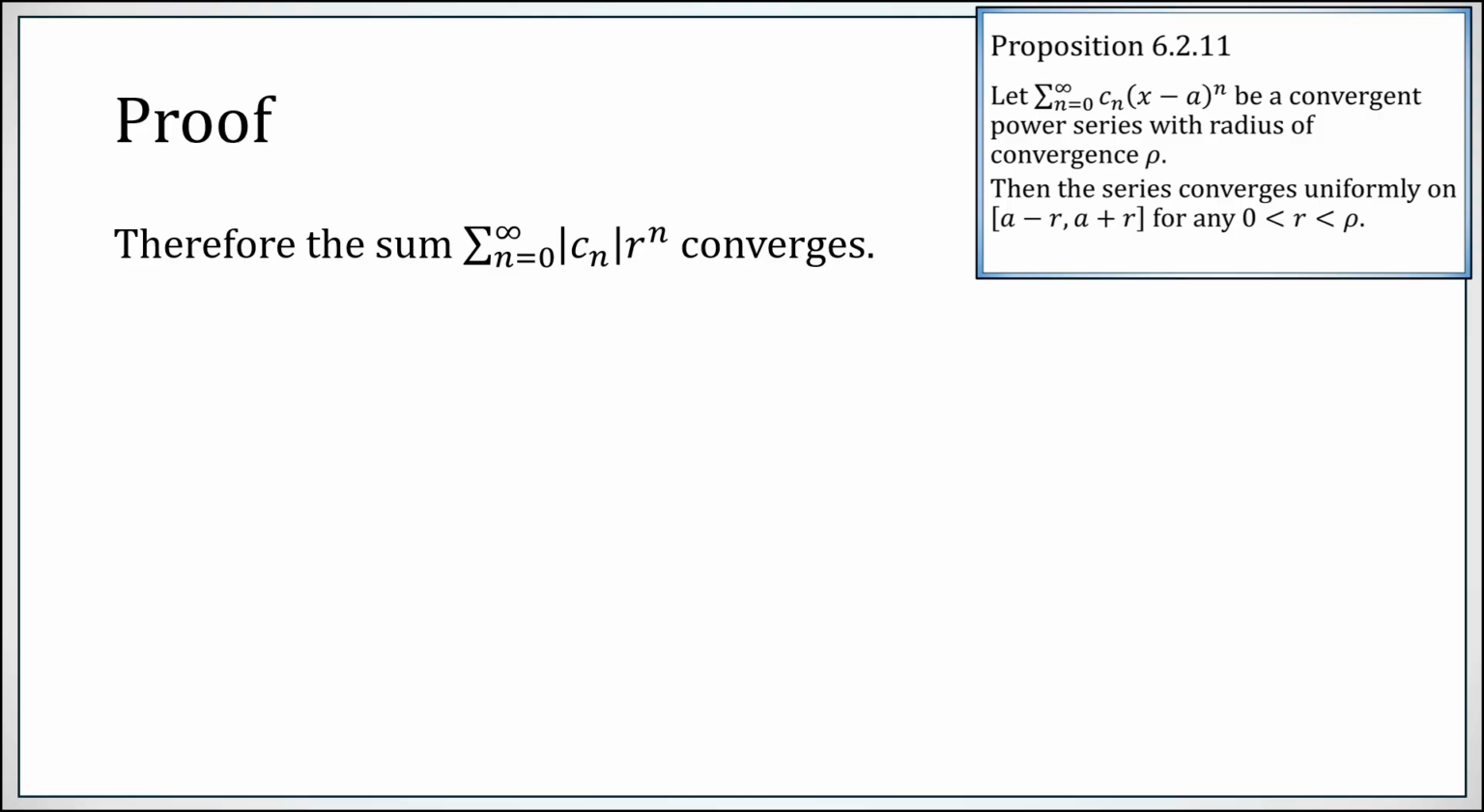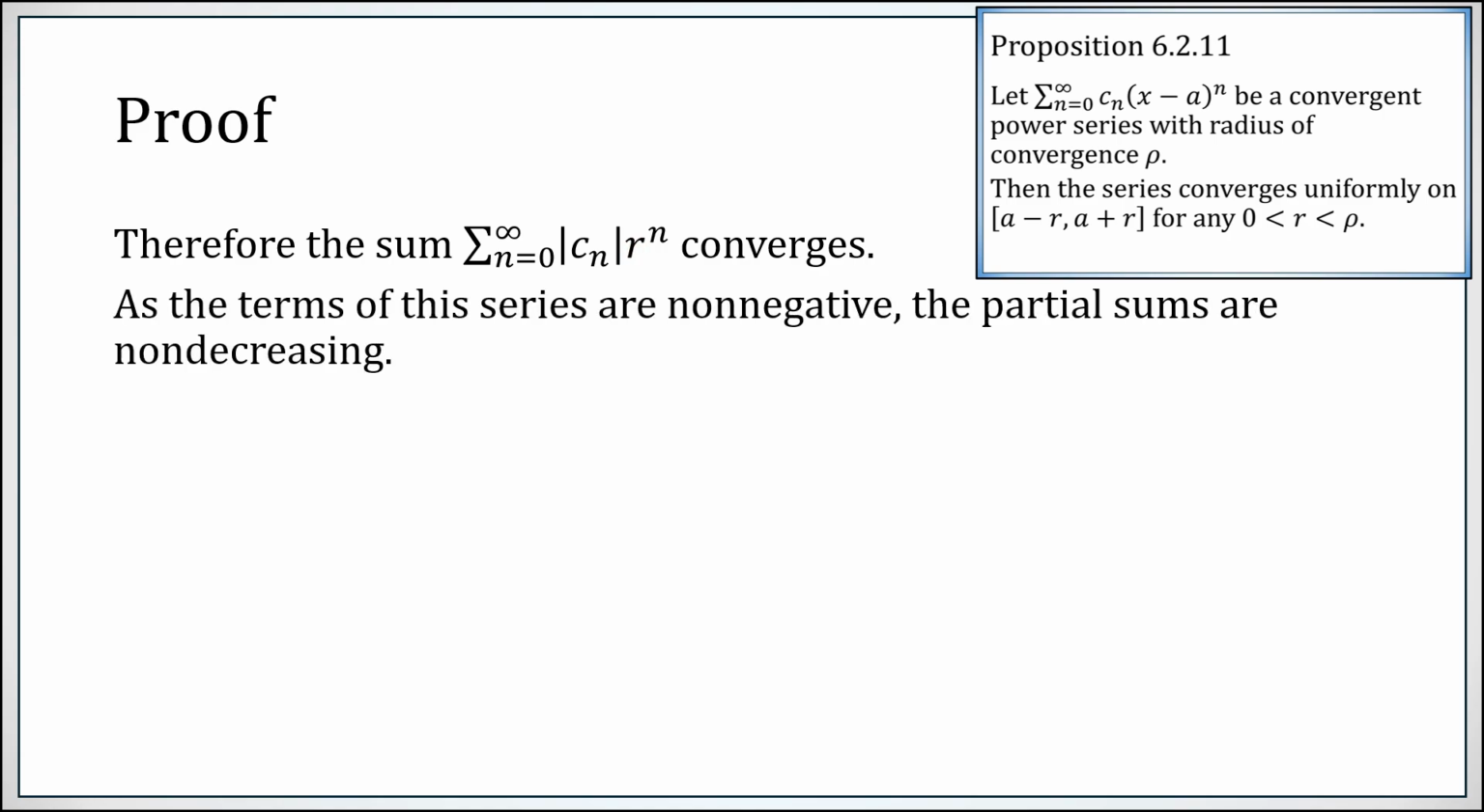Okay, the power series in question converged absolutely when x was equal to a minus r. So the "absolutely" explains the appearance of this absolute value around the coefficient Cn. We don't need it around r because r was positive. The terms of this series are non-negative, right? r is a positive number. We have an absolute value on Cn.